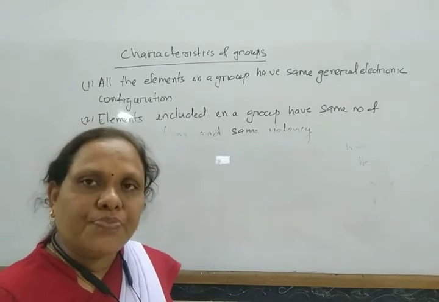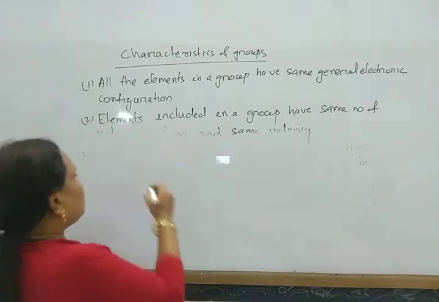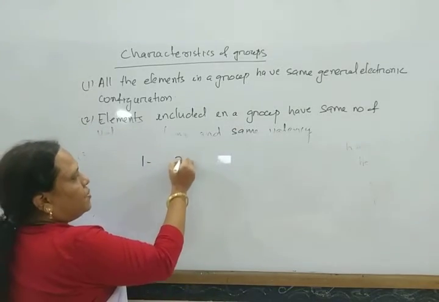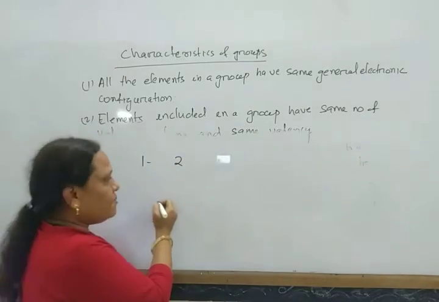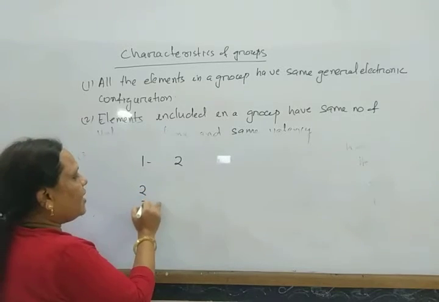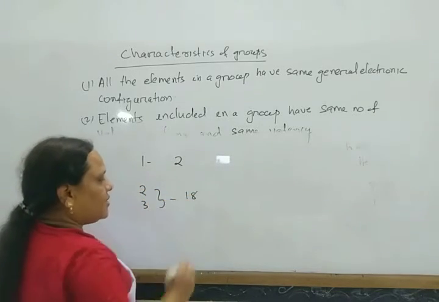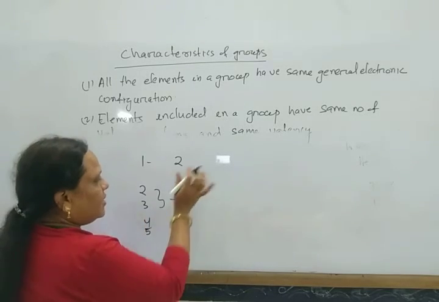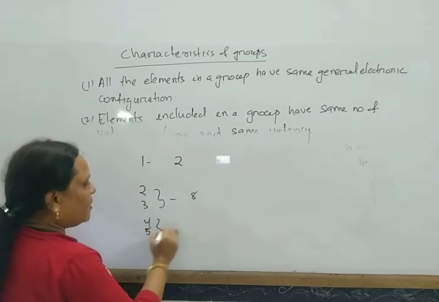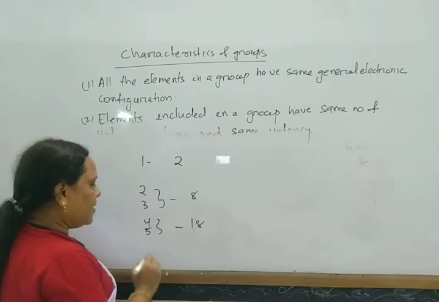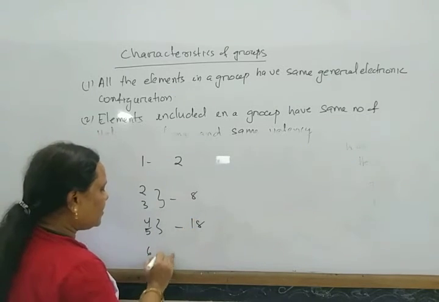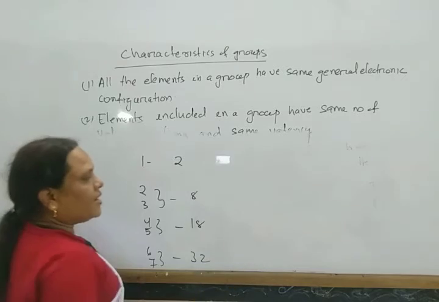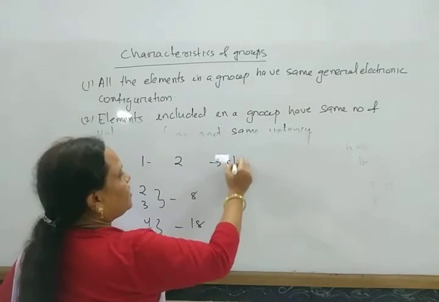Actually, the seventh period is incomplete.